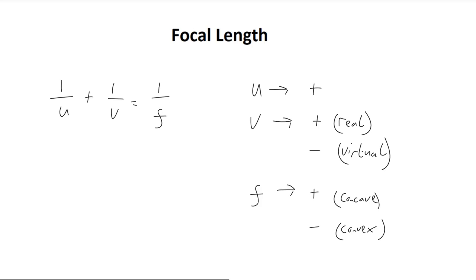This equation tells us information about where the image is placed, but it does not tell us anything about the size of the image. That is, whether the image is the same size as the object or whether it has got bigger or smaller. This is instead done by using the equation associated with magnification. The magnification m of an image is given as follows. It is simply equal to minus v over u, where v and u have the same meanings as they did in the thin lens equation. Therefore, on the MCAT, it is not uncommon to have to calculate v from the thin lens equation and then use that v in this equation about magnification to calculate the size of the resulting image.